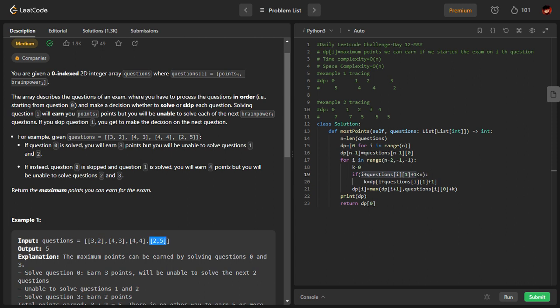So this is the third index. This is what I'm getting through this, okay? 0 plus 2 plus 1, which is 3, okay? I'm just trying to check what is less than n. In that case, K will be that, okay? K will be assigned the value of that, okay?